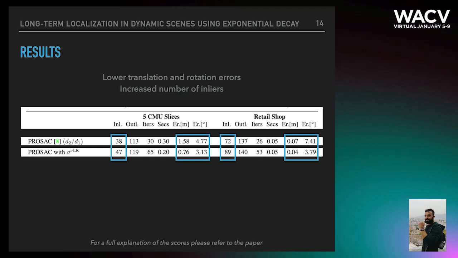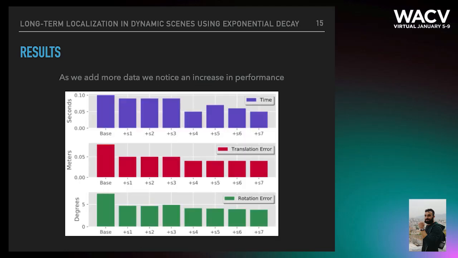We see an increase in inliers, and we see a reduction in translation and rotation errors as well. In addition, we show that as we add more data over time in a live map, we notice an increase in performance, meaning that it takes less time for PROSAC and RANSAC to return a pose. And also we notice a reduction in translation and rotation error as well.